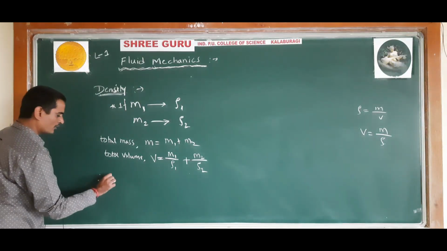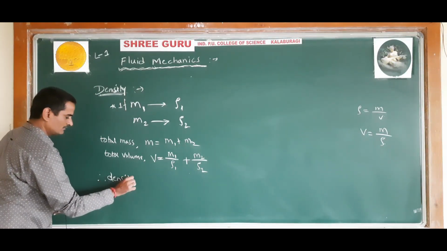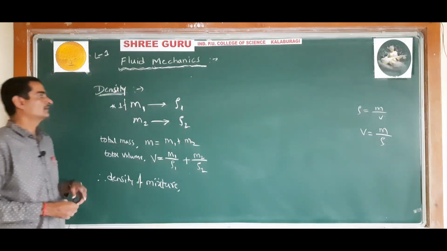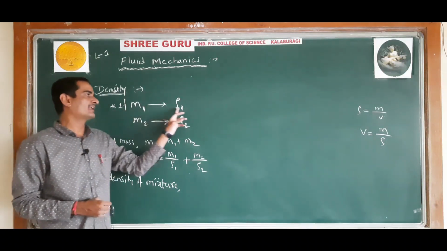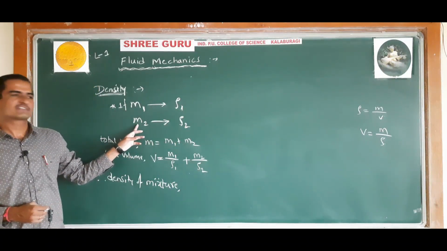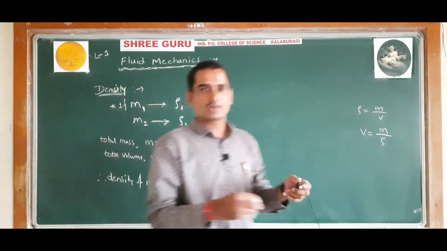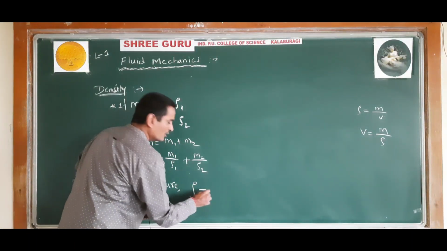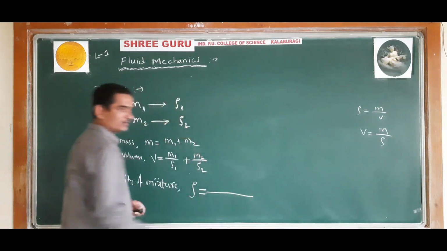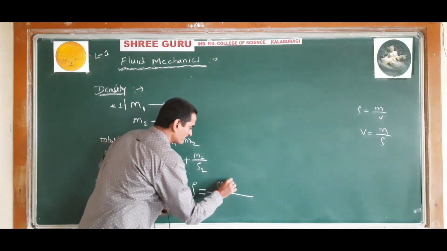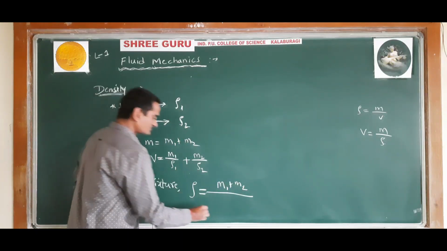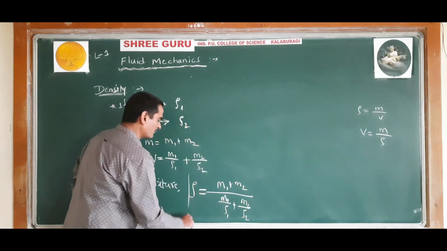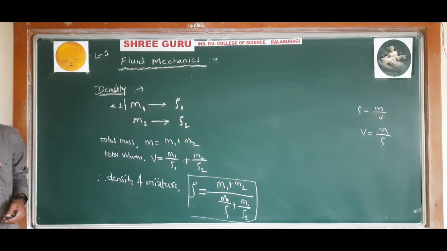So therefore, density of the mixture. Two liquids, one liquid having mass m1 and density ρ1, and another liquid having mass m2 and density ρ2, are mixed together in a container. Then the density of the mixture ρ is equal to total mass divided by total volume. Total mass is m1 plus m2 and total volume is m1 divided by ρ1 plus m2 divided by ρ2. So this is how you have to calculate the density of the mixture.